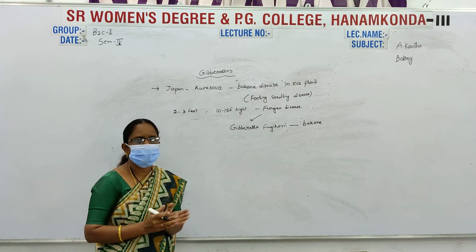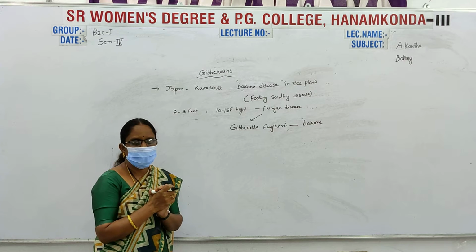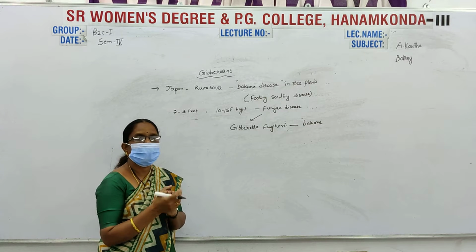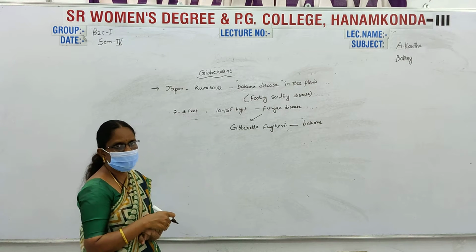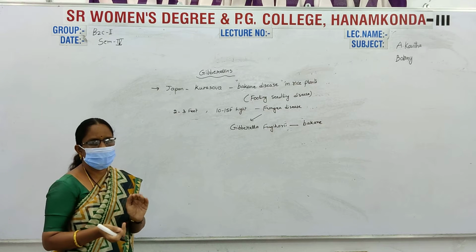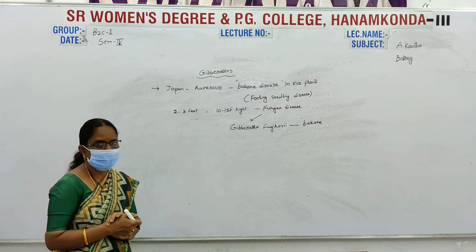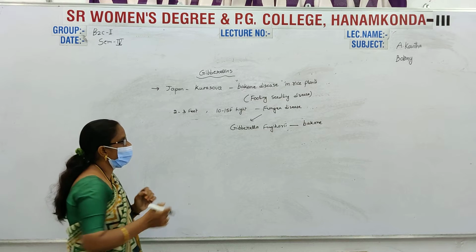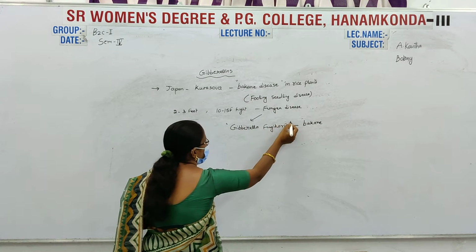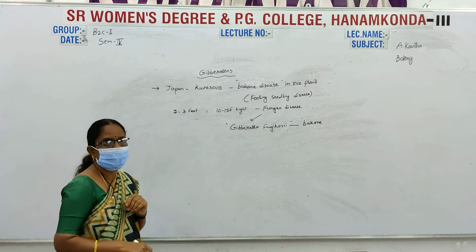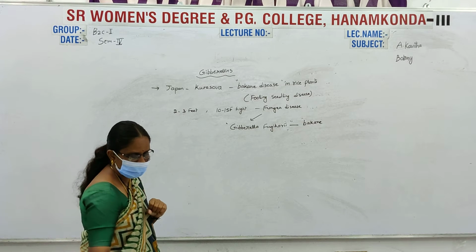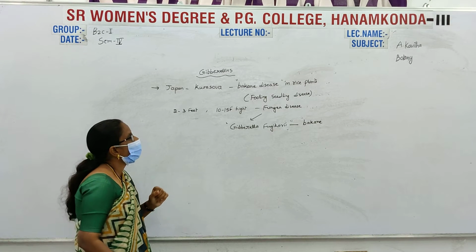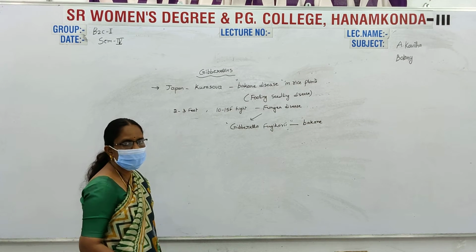These rice plants are very tall, the flowering is very late, and the internodes are also very long. This was first identified in Japan.